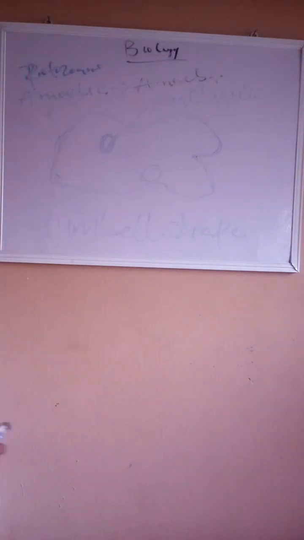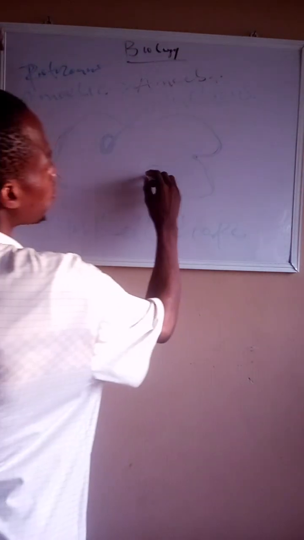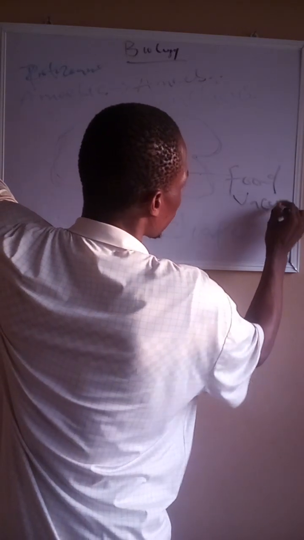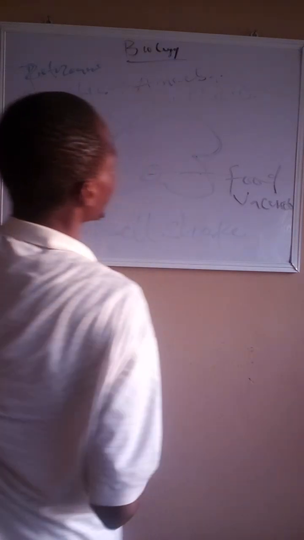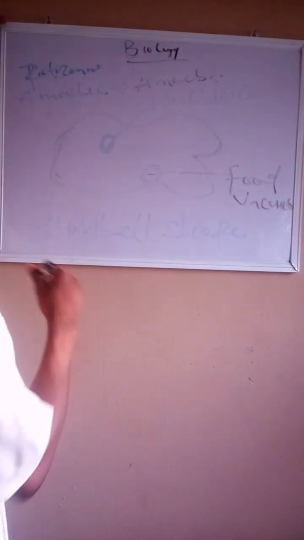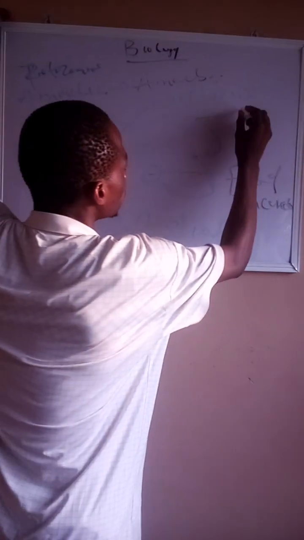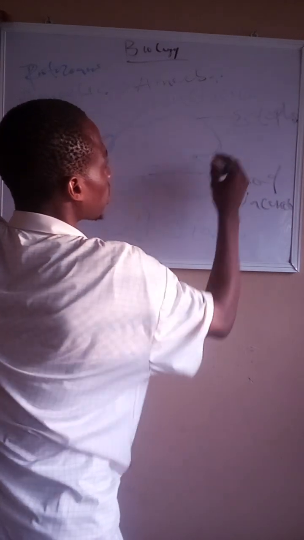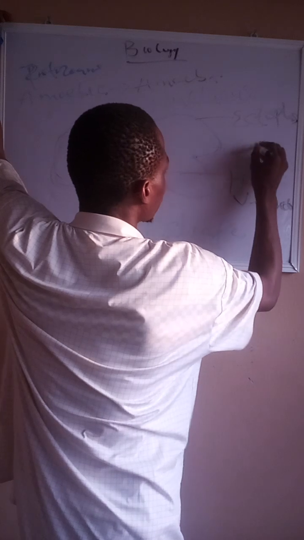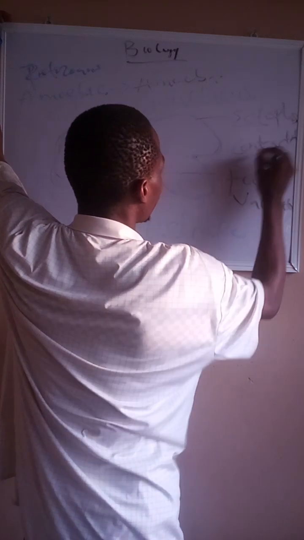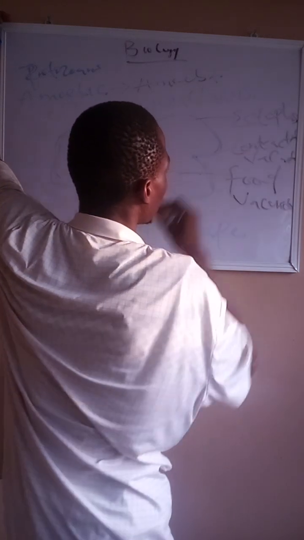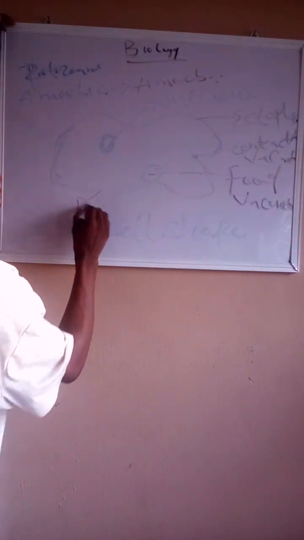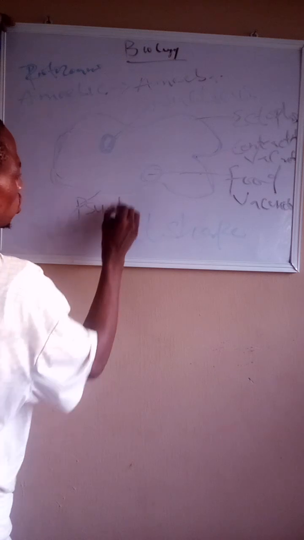And another feature that is very important in this amoeba is the food vacuole. It also has other characteristics, which are the ectoplasm and the contractile vacuole. The most important is the pseudopodia.